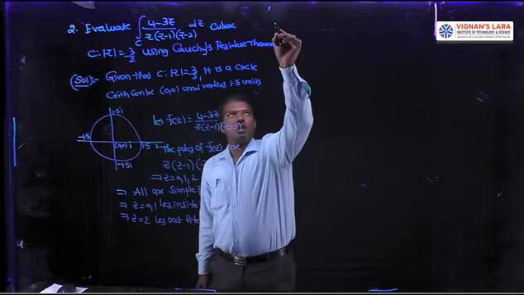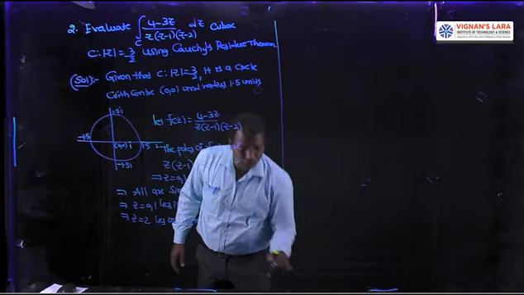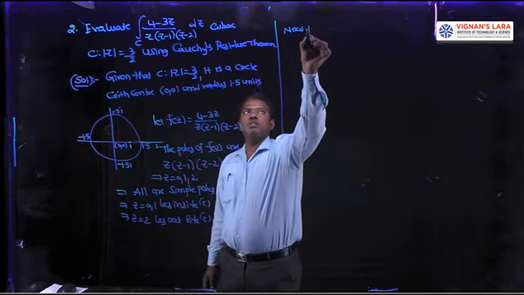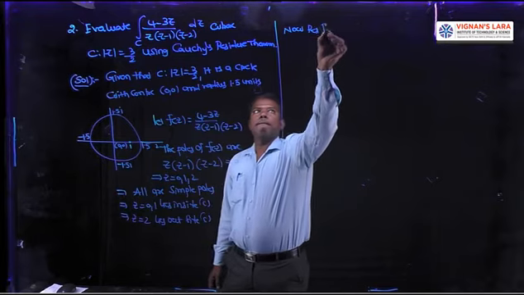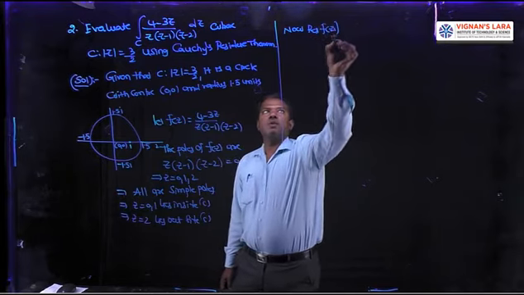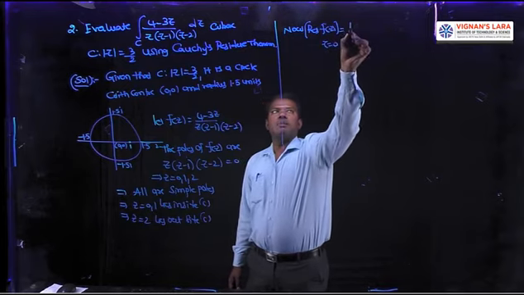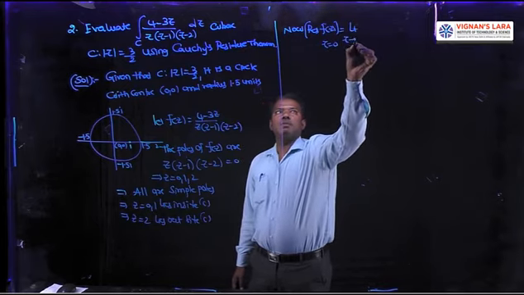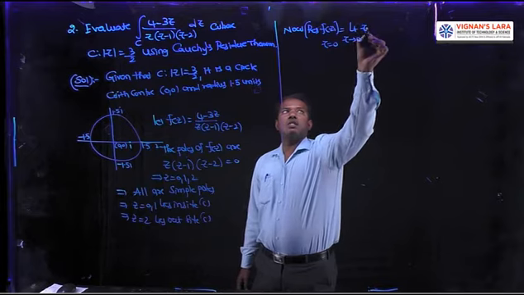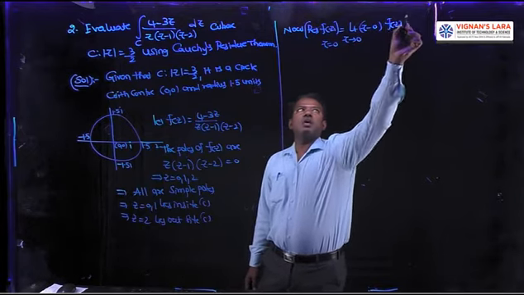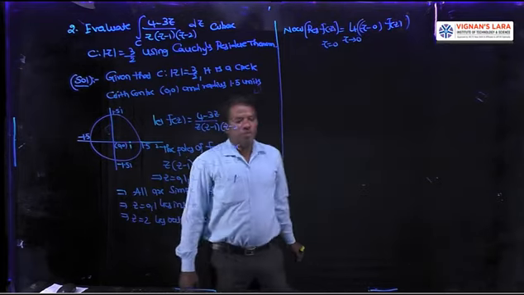Then coming to part 2, calculation of residues. Now calculate the residue at z equal to 0 and z equal to 1. The residue of f of z at z equal to 0 is the limit as z tends to 0 of z minus 0 into f of z. The general formula is the limit as z tends to a of (z minus a) into f of z.